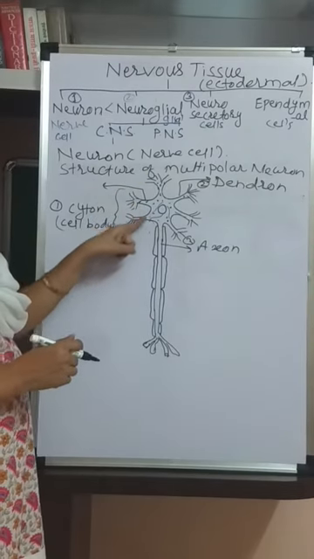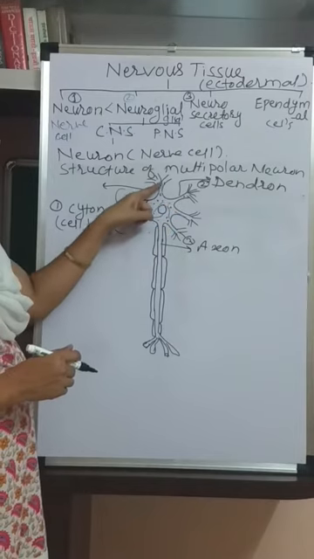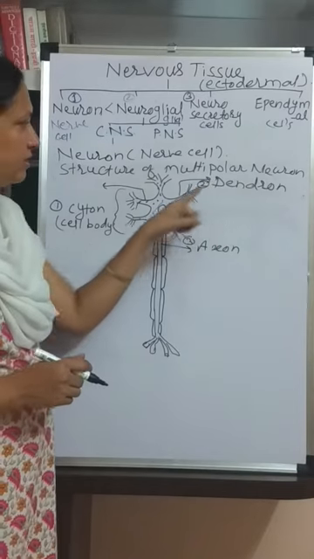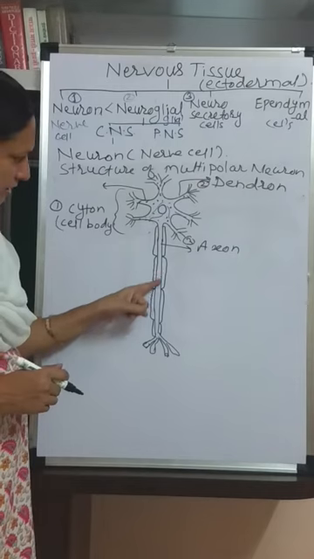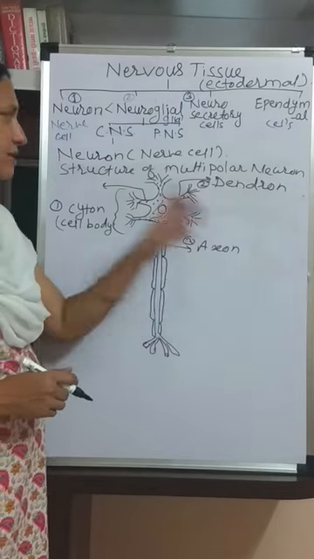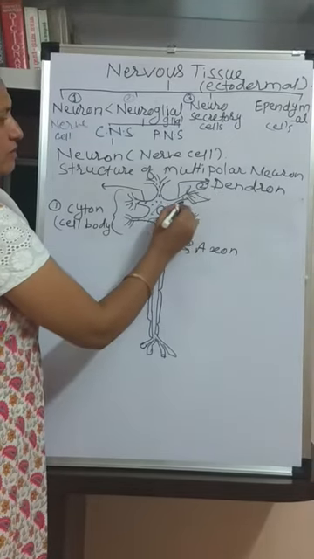This complete whole body is called the cyton. Then these small branches arising from the cyton are called the dendron, and this single long fiber is called the axon. Now this dendron is again divided into small branches.